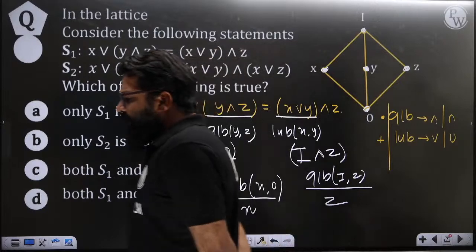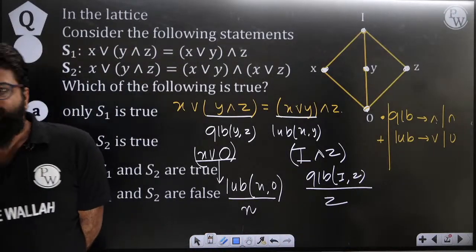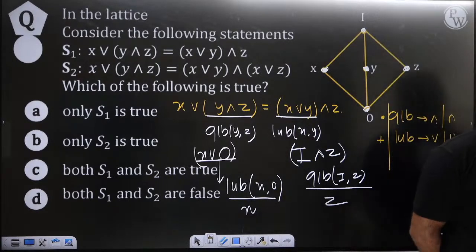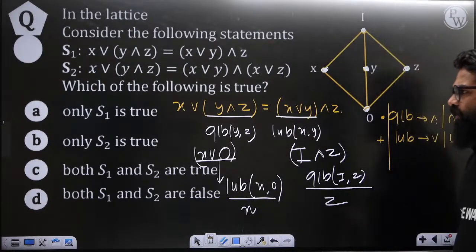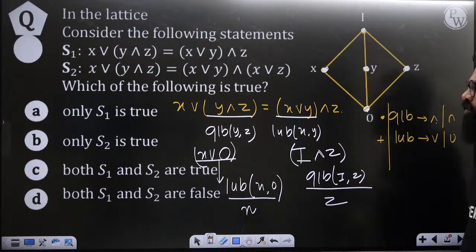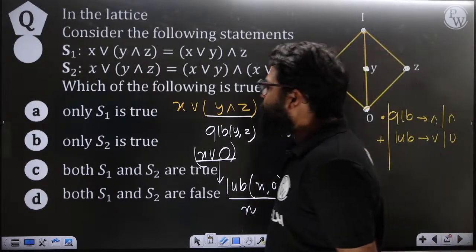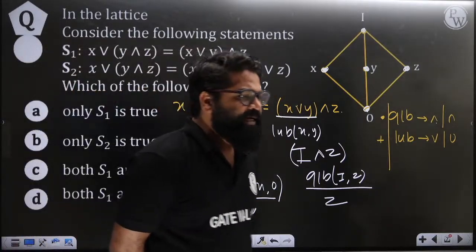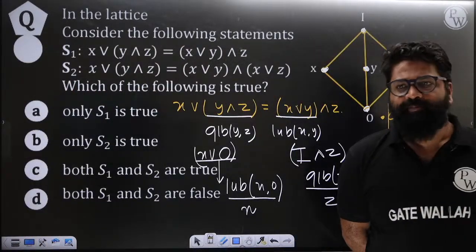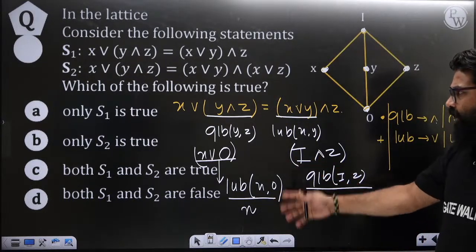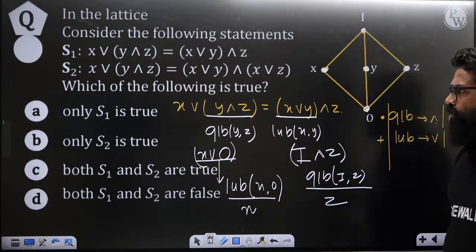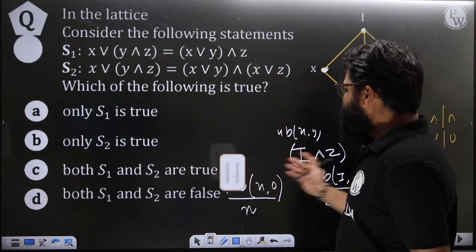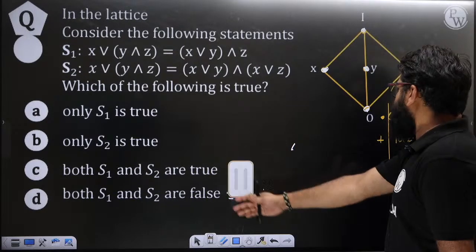See, the whole game is related to the GLB and the LUB. Once you understand the LUB and the GLB, you can easily get your answers. In that manner, we can say that our first statement is basically false. That's how you get the LUB, that's how you get the GLB. In that manner, Prashant, this is the way of solving a question. Once you have understood that the first statement is false, now let's see the second statement.